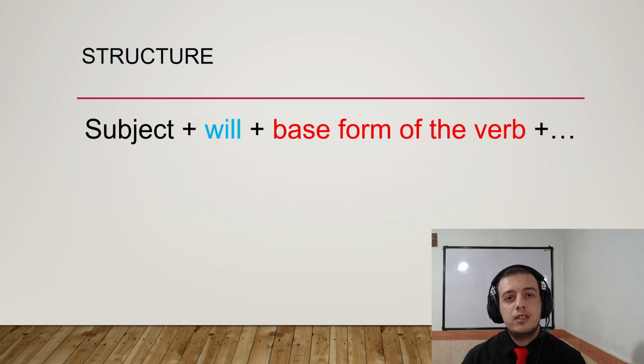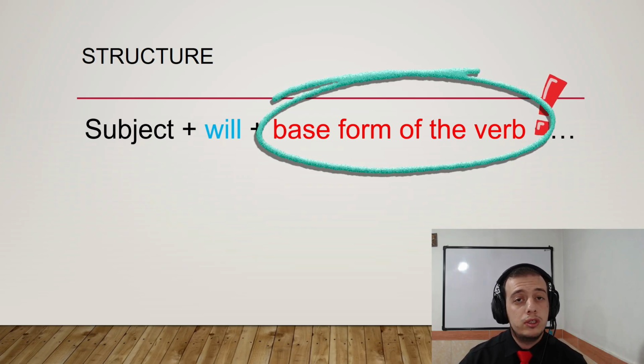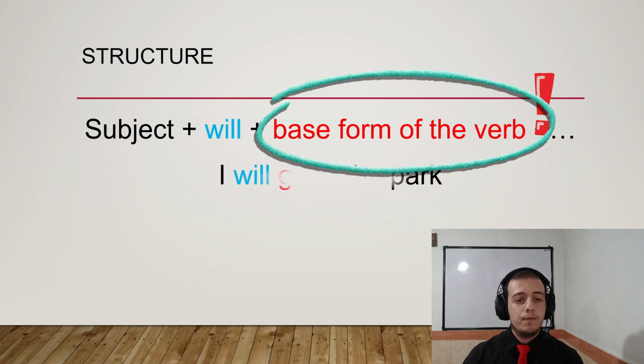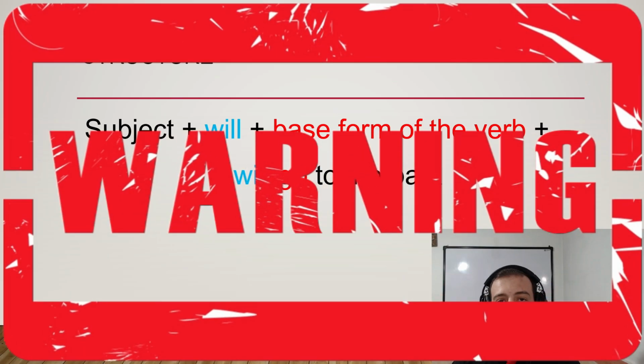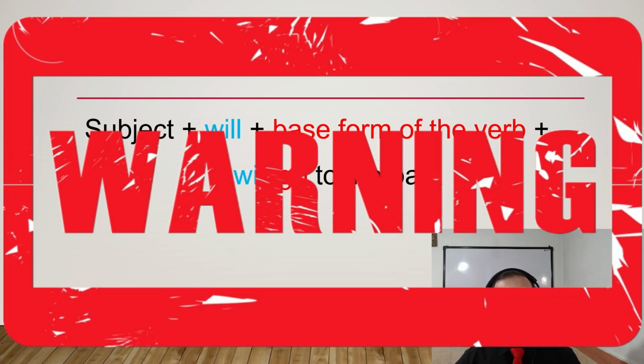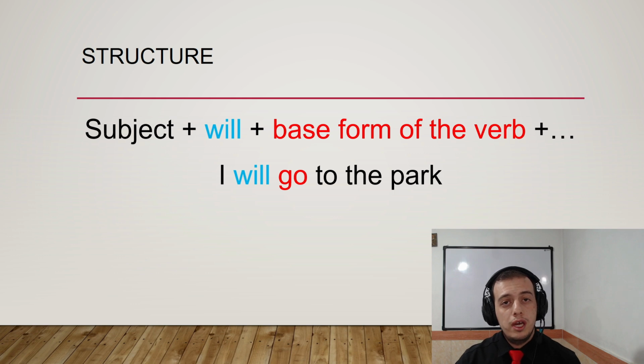I changed the color to red because it is too important to know, right? Look at the example: I will go to the park. So this is the structure: will plus base form of the verb. We cannot say I will going or I will went, because it is about future. Also, will is a modal verb, so we cannot use the ing form or past form after will. We need to use the base form of the verb.